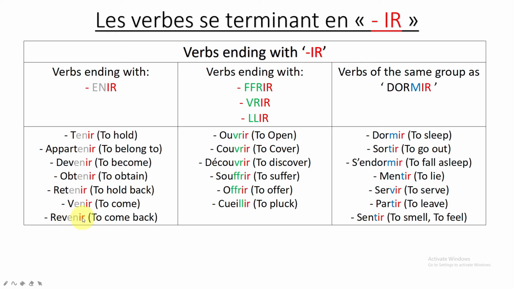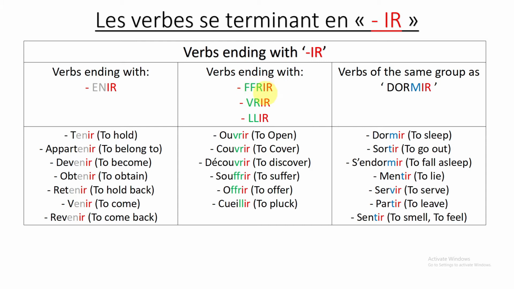Revenir, ENIR. So I should not just stop at the IR, I need to check before IR, like we did before the DRE. Now it can also be IR, but not having EN before. So let's check the second one. In the second we have IR, but before it we have 3 possibilities. So don't get confused. You can even take a pen and a notebook and just write them down. It will help you practice and learn them.